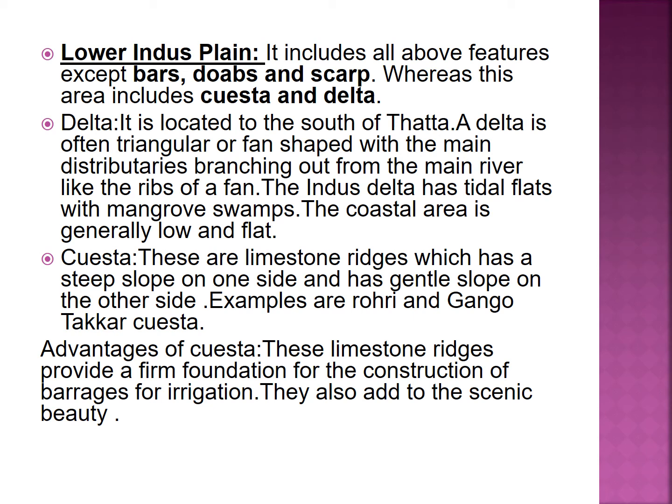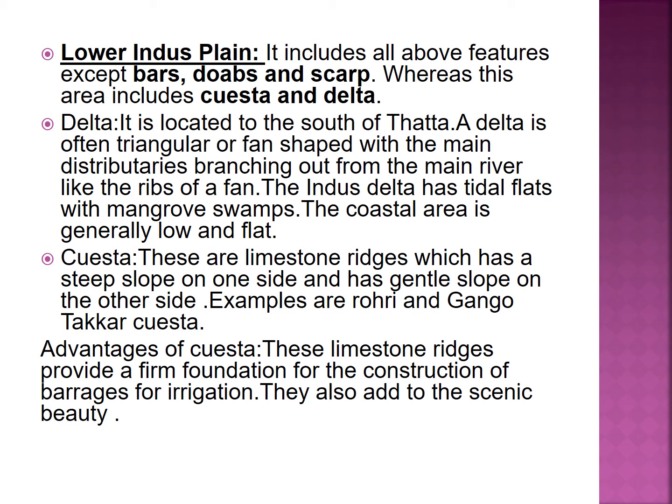A delta is often triangular or fan shaped, with the main distributaries branching out from the main river like the ribs of a fan. Here the distributaries start depositing their material, and they make different swamps as well. The Indus Delta has tidal flats with mangrove swamps. These tidal flats are formed because of the deposition of the river.